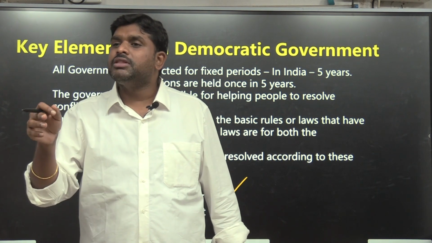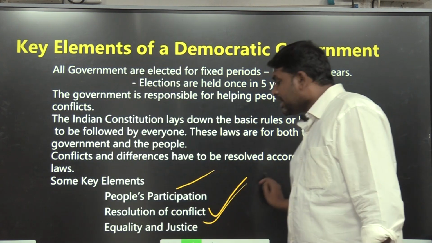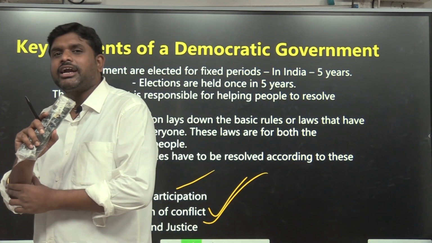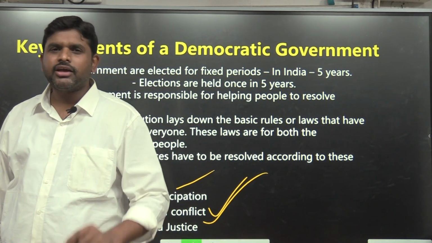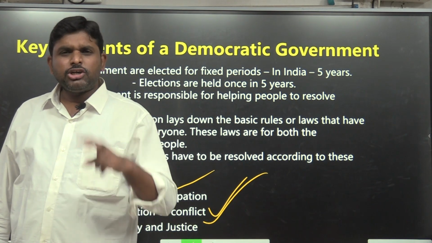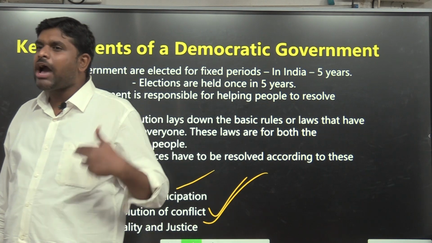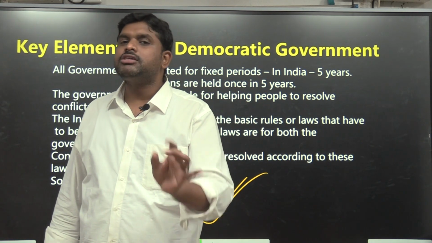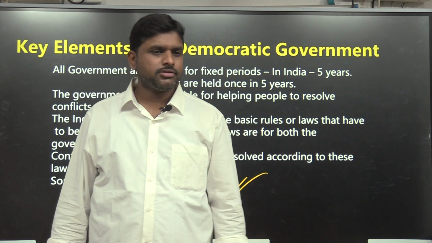In democracy, what will be there? There will be a proper resolution, equality and justice. What will be ensured in a democratically elected government? Equality and justice. These are the two strong pillars for mankind, the two strong pillars which every human being, any newborn baby, has by birth: equality and justice.